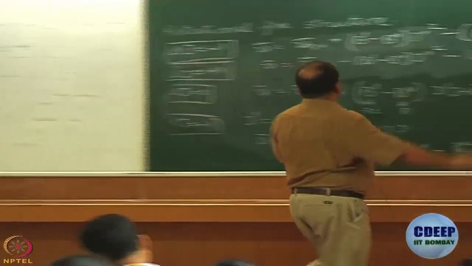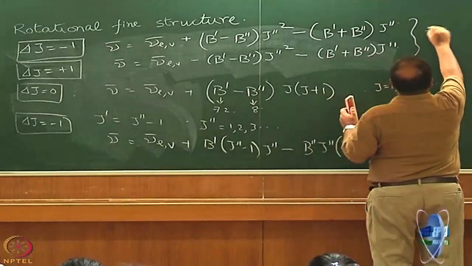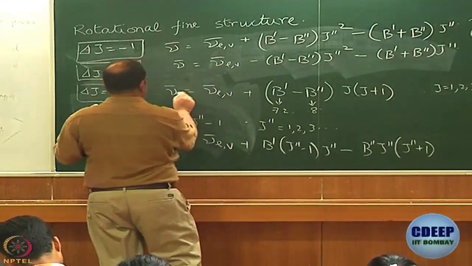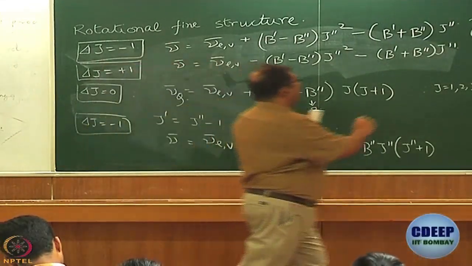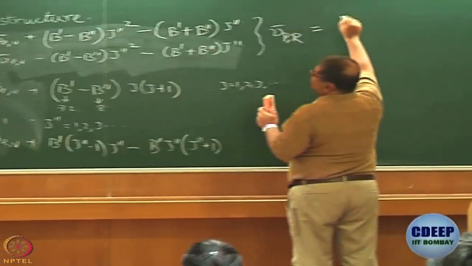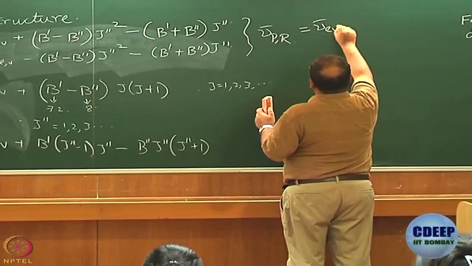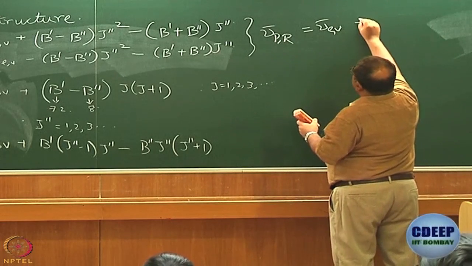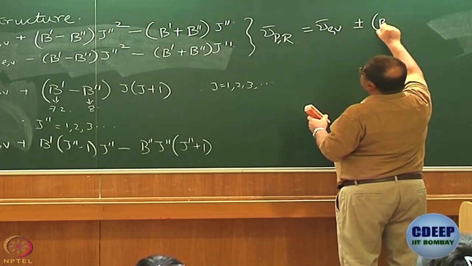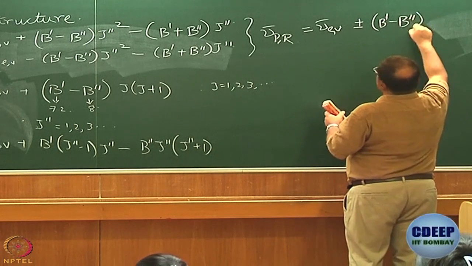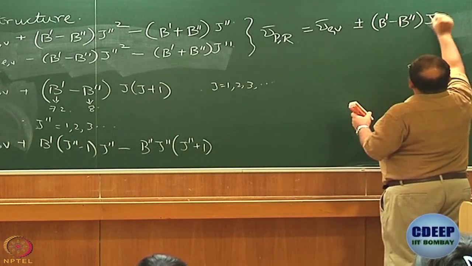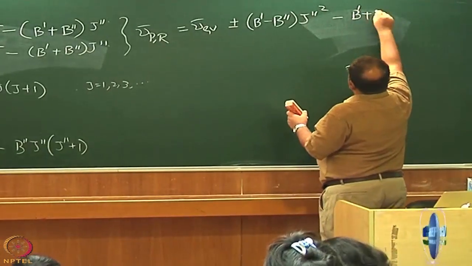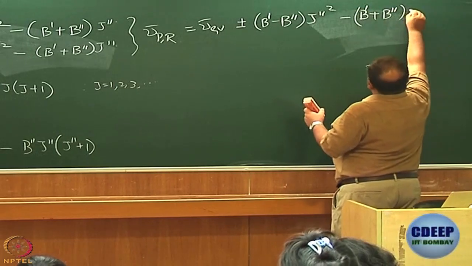So, these PQ together I can write as nu bar PR, and this I can write nu bar Q, that will be equal to nu bar EV plus minus B dash minus B double dash j dash square minus B dash plus B double dash into j double dash.